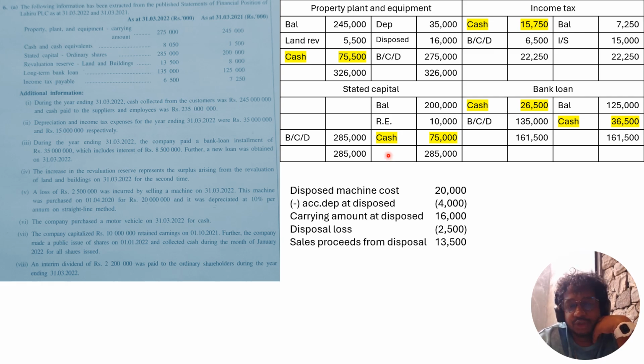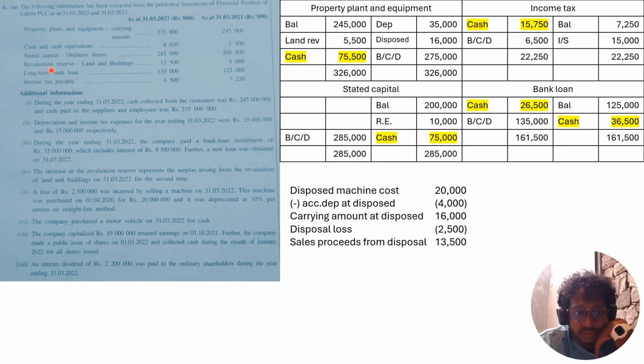Hi, this is the 2022 cash flow statement prediction. These are the information given, and they ask you to prepare a cash flow statement. So you have to decide whether you are preparing the cash flow statement based on the direct or indirect method. At first glance, it can be sensed that you have to prepare this based on indirect, because there is nothing given in the income statement.